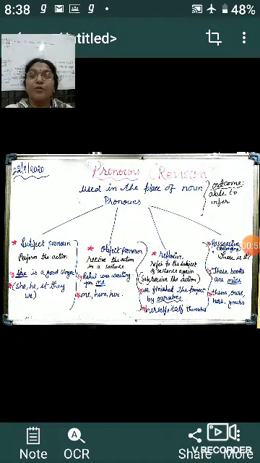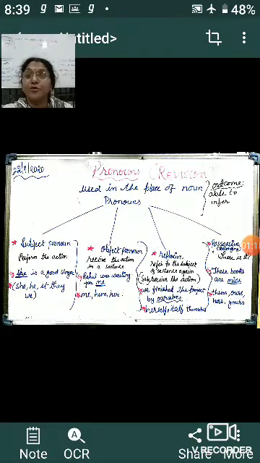We have studied about the pronoun in our classes. We read about first person pronoun, second person pronoun, third person pronoun. So first person is I, second person is you, third person is he, she, it. Now when we talk about the first person, these are all singulars. When we talk about the plural, I will become we, you will become you only, and he, she, it will turn into they. So they are the plural pronouns. So these are some of the pronouns.